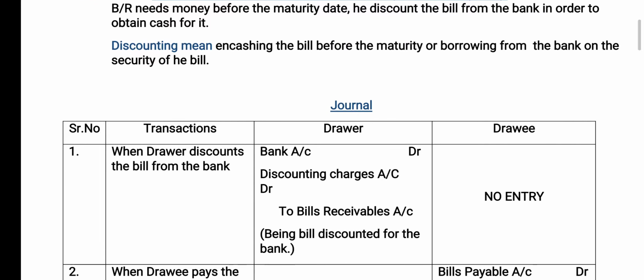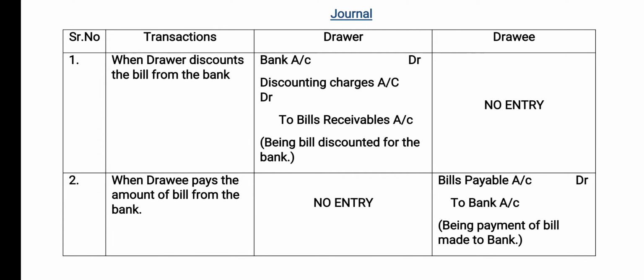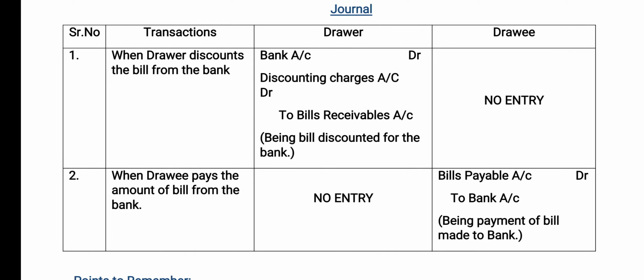You can see I have given the journal entries which happen in the case of discount. I have drawn a table in which you can see the transactions and the columns of drawer and drawee. First, when the drawer discounts the bill from the bank, the entry in the drawer's books is: bank account debit, discounting charges account debit, to bills receivable account, because the bill is discounted by the bank.